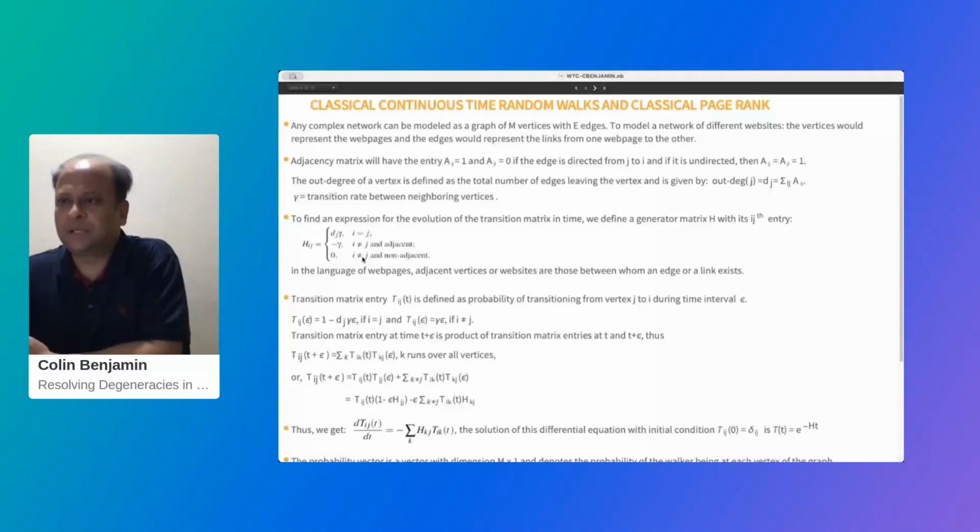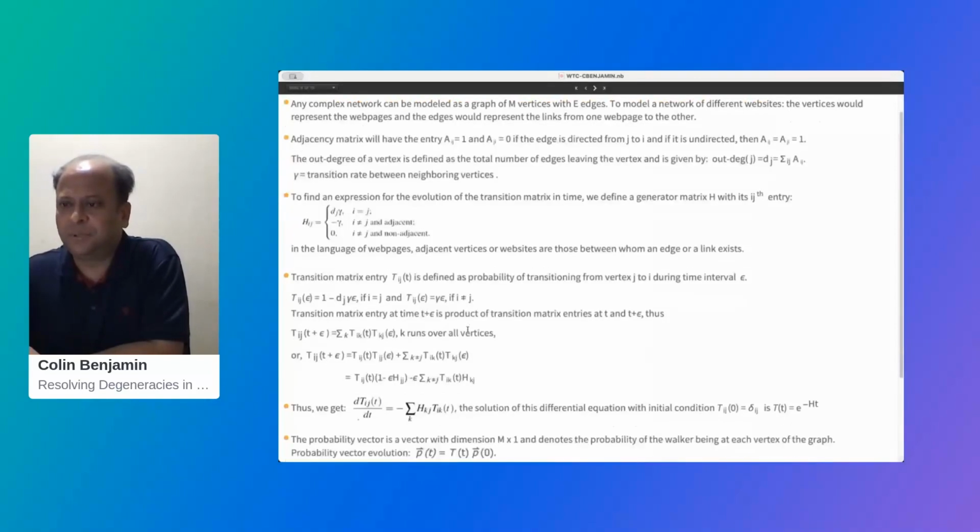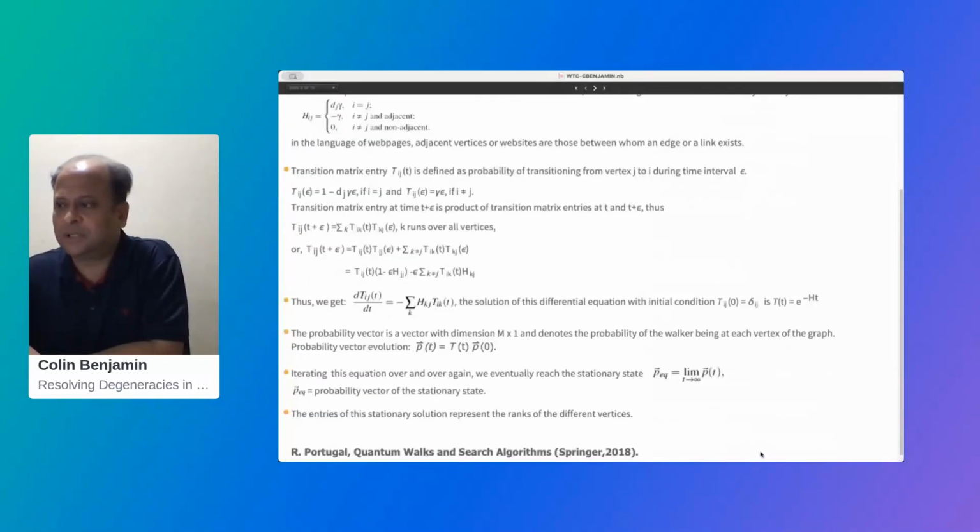One can build what is called the transition matrix, which is defined as the probability of transitioning from vertex j to vertex i during a short time interval epsilon. You can do a brief calculation that has been done in this book on quantum walks and search algorithms by Renato Portugal, and you can understand how this process evolves. I'm not going into detail, but you can find it there.